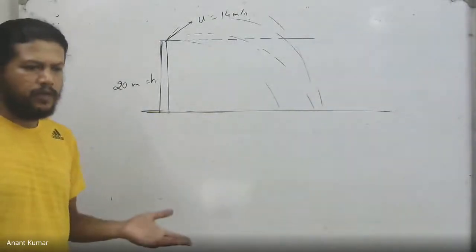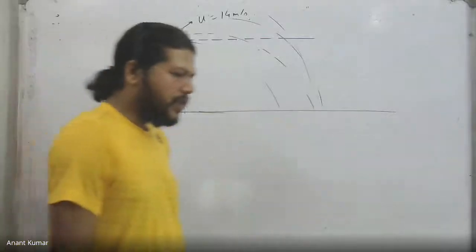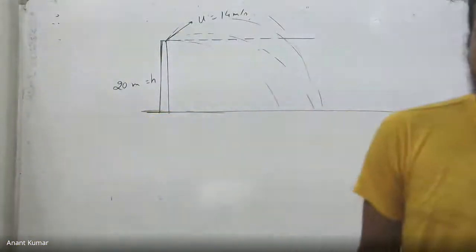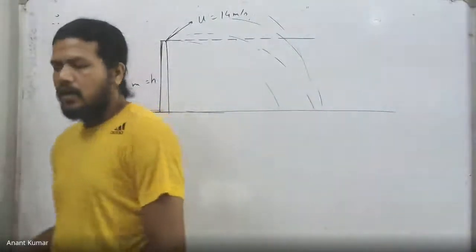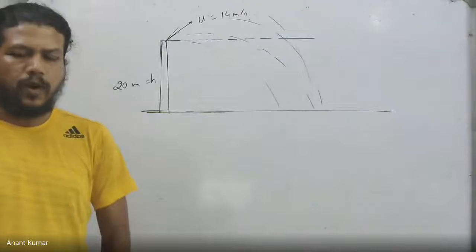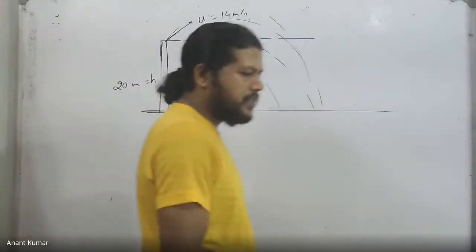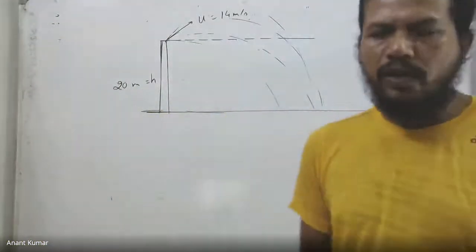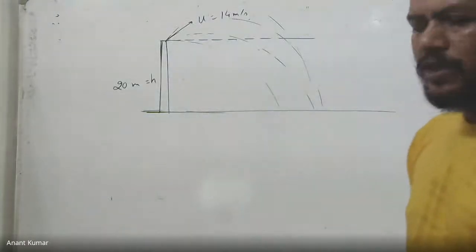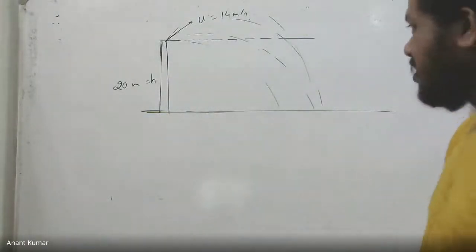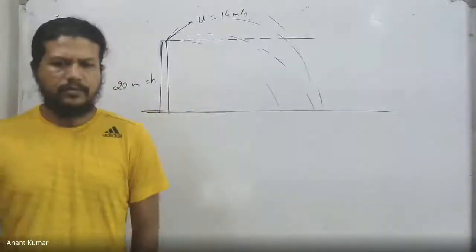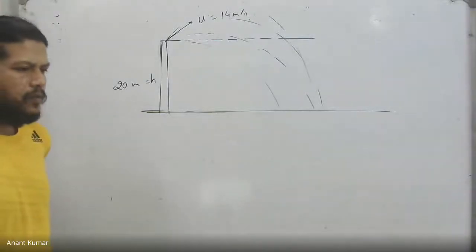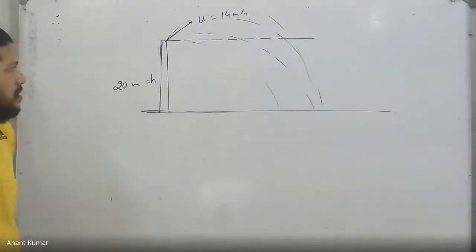If I throw it from the ground, then quite obviously the range is going to be maximized at 45 degrees, as we have seen earlier, because on the horizontal plane the range is given by u square by g into sine of 2 alpha. To maximize it, we use u square upon g, where the angle of projection is 45 degrees. But in this case, this is not so. So we must start from the basics effectively. How should we throw it if I want it to go on the ground as far as possible from the foot of the tower?